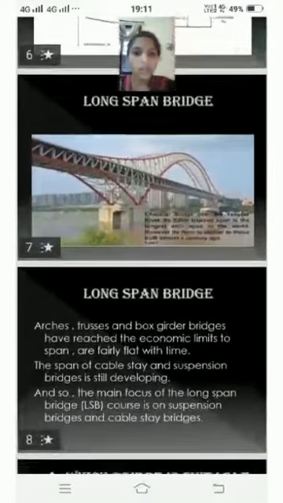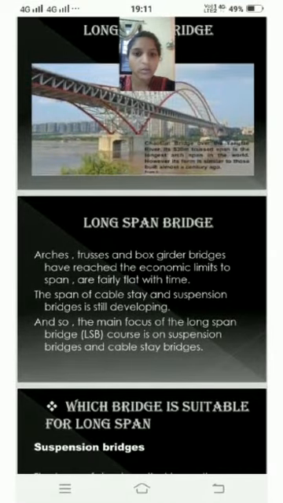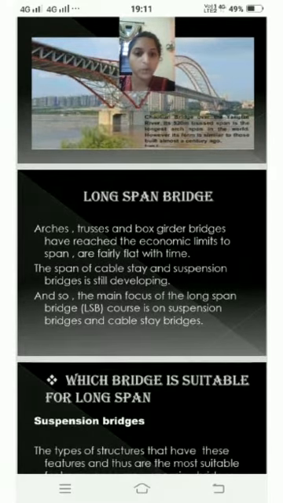Long-span bridge. Long-span bridges, arches, trusses, and box girder bridges have reached the economic limits to span and are fairly flat with time. The span of cable-stayed and suspension bridges is still developing, and so the main focus of the long span bridges (LSB) course is on the suspension bridges and cable-stayed bridges.